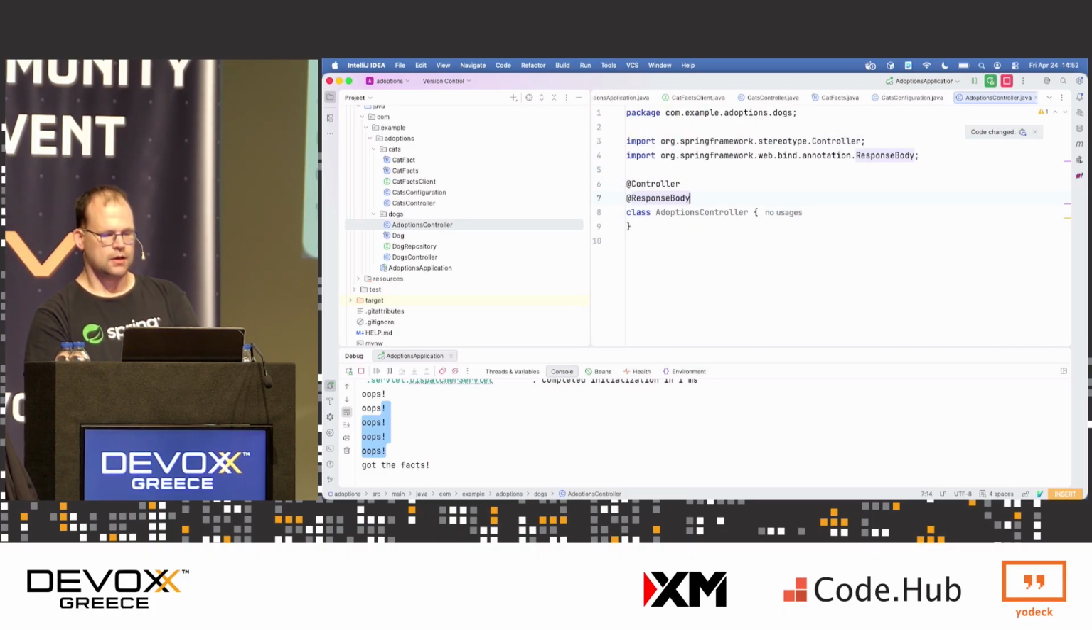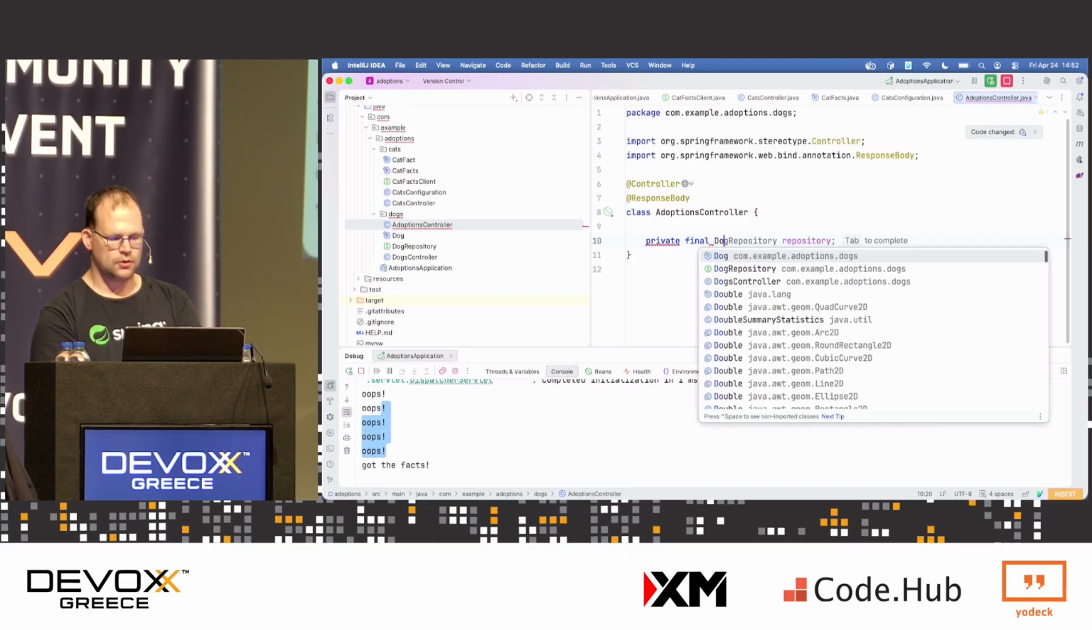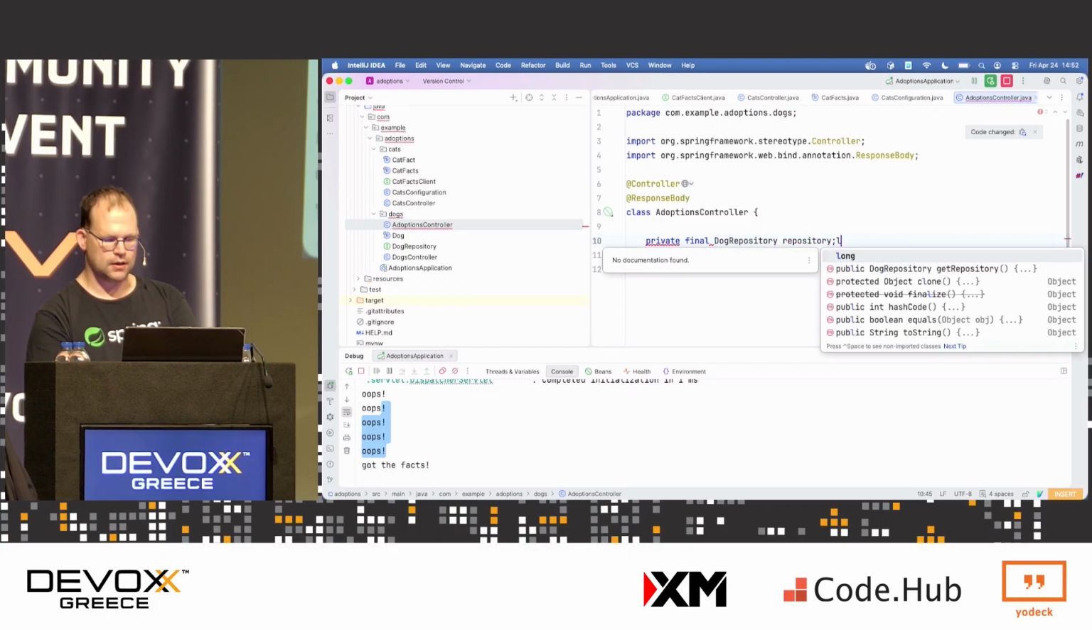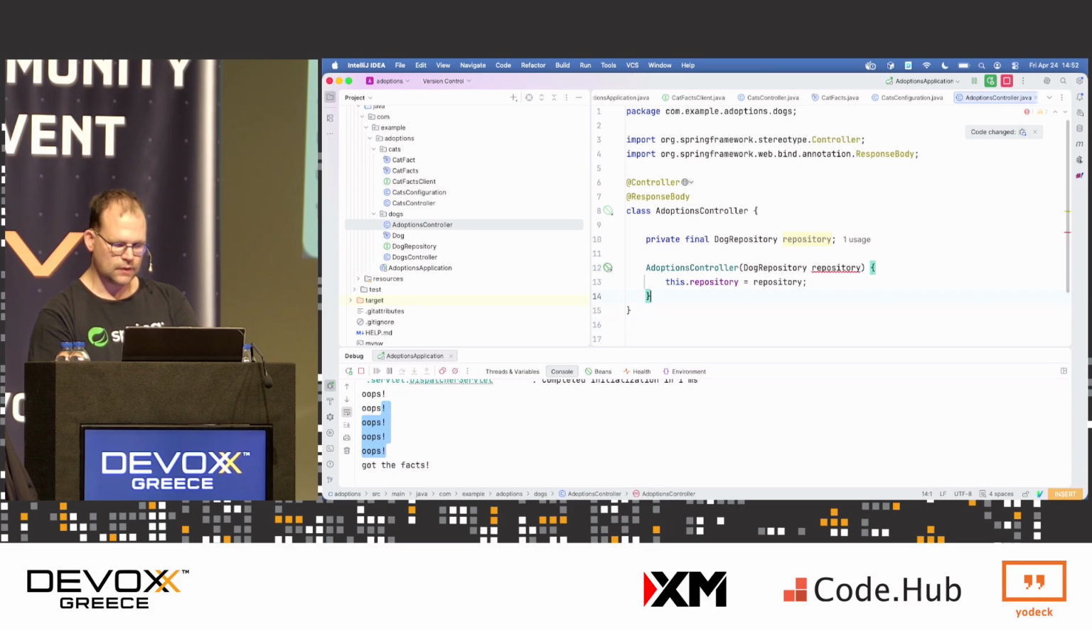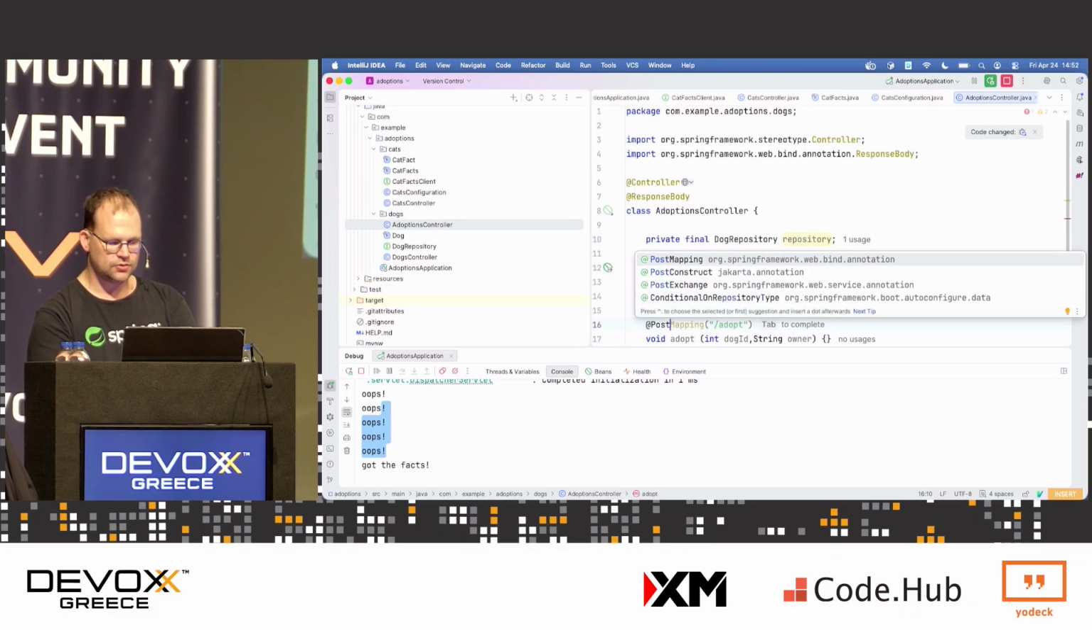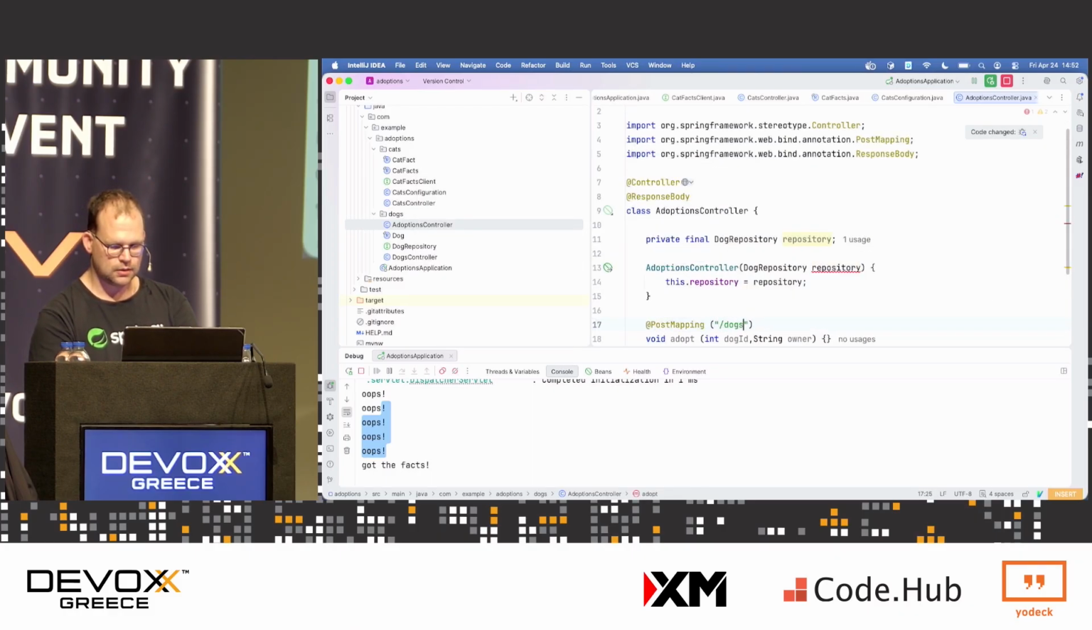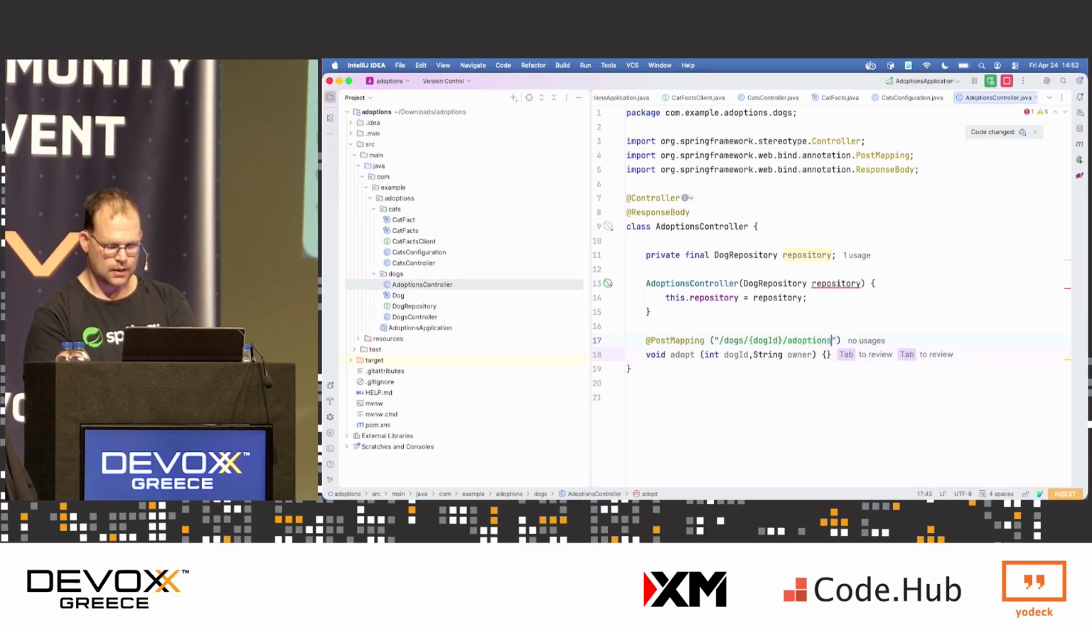So we're going to have an endpoint here, and we're going to use that to inject the repository. And we're going to create a method here called void adopt, int dogId, String owner, and we're going to replace the owner in the database with the new ID, the new owner name, okay? So here we are.